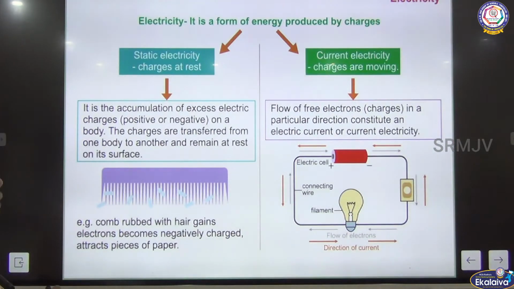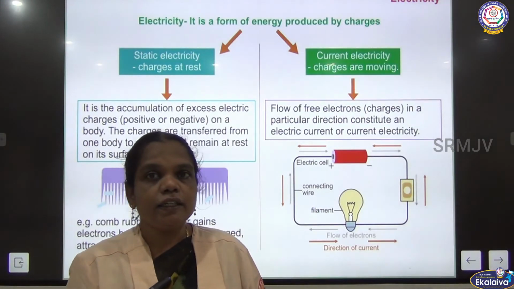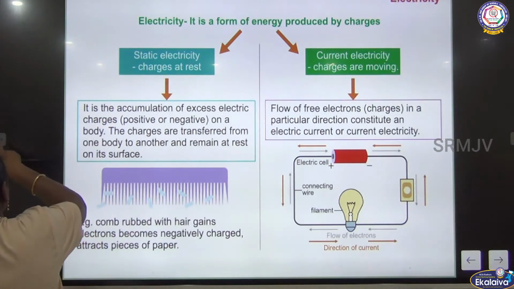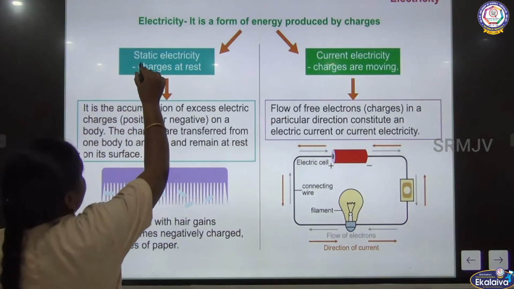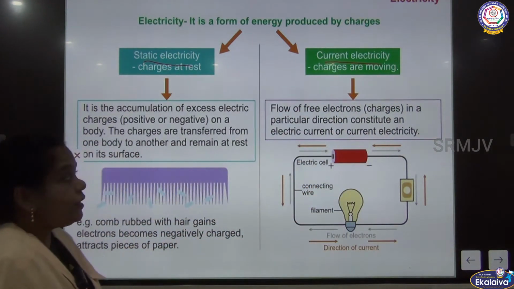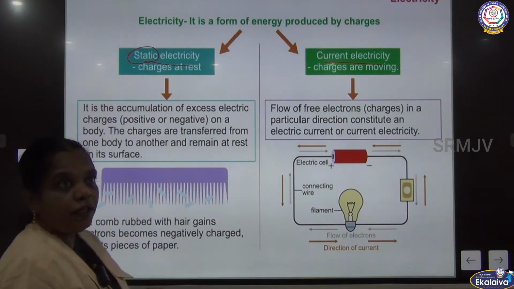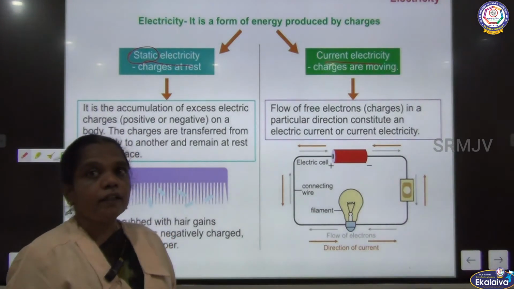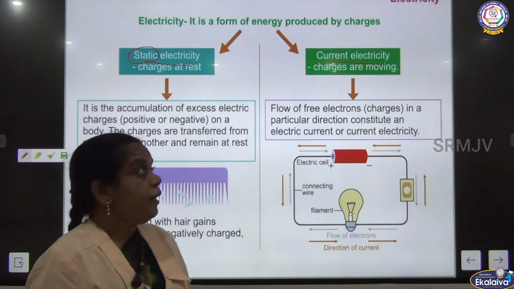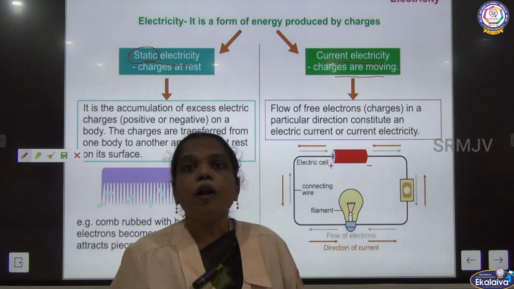Electricity is a form of energy, and it is produced in two different ways: one is static electricity and the other is current electricity. What does static mean? It cannot move; it is stationary. In static electricity the charge is not moving in the body, and in electric current the charges move in the conductor in one direction.